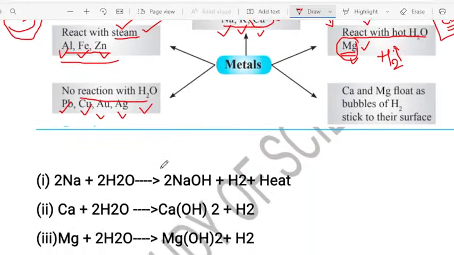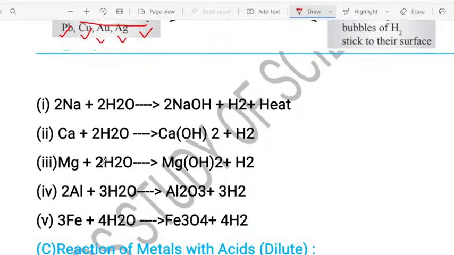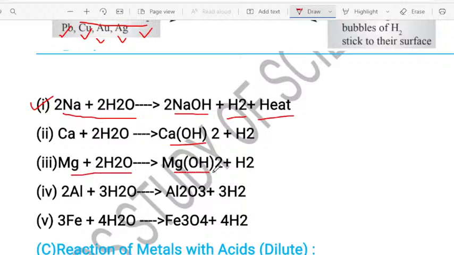Yes, so now what I explained, I have written in equations, see. Sodium, when it is reacting with the water, forms sodium hydroxide and hydrogen gas is released. And this type of reaction is an exothermic reaction, dear students, because when we drop the sodium into the water, a large amount of heat is released. Calcium reacted with the water, it formed calcium hydroxide. About this also you have studied in the chemical reactions and equations lesson. Magnesium reacted with the water to form magnesium hydroxide, hydrogen gas is released.